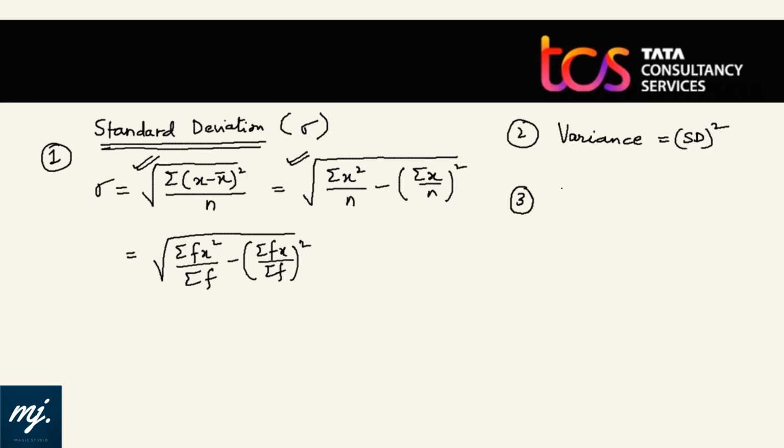Third most important thing they ask you to calculate is coefficient of variation, that is COV. COV is given by SD by mean into 100. COV is SD divided by mean into 100.